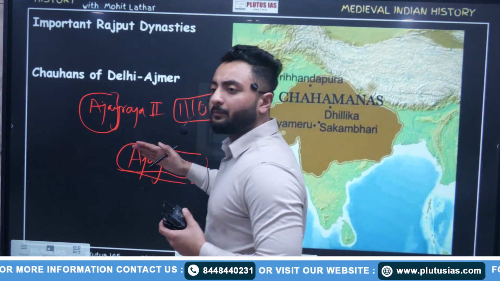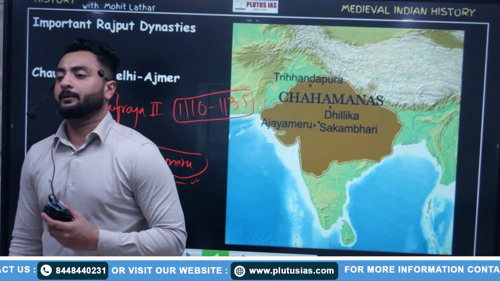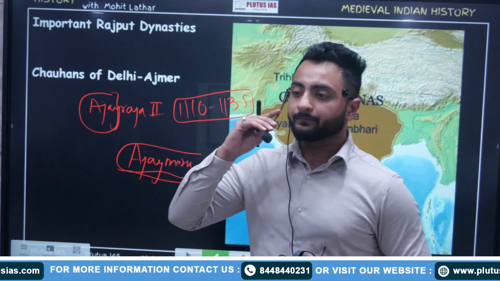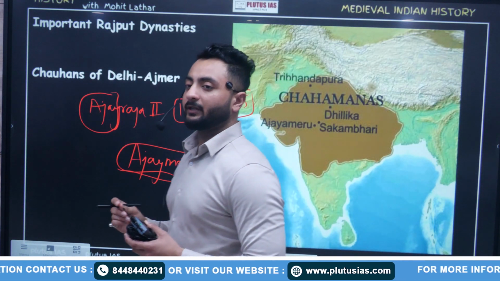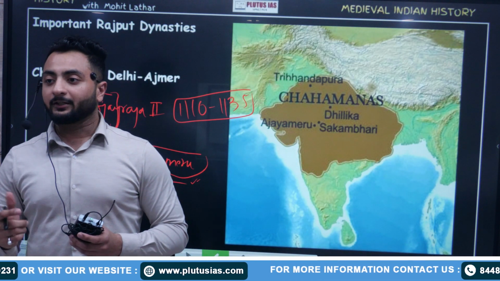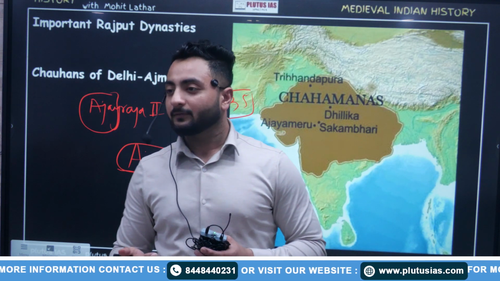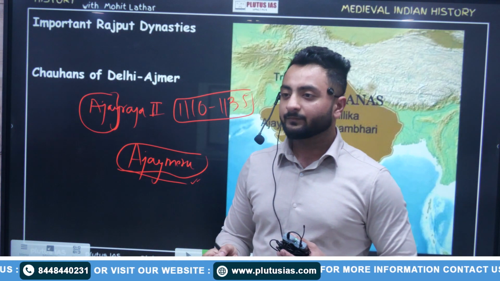Fine. Now, next ruler, Prithviraj Chauhan. Which battles are associated with him? The name of the battles, can you tell me? Battles of Tarain. Against whom?